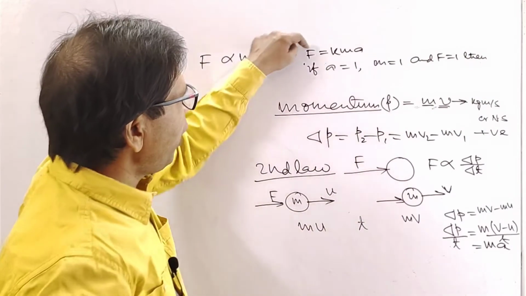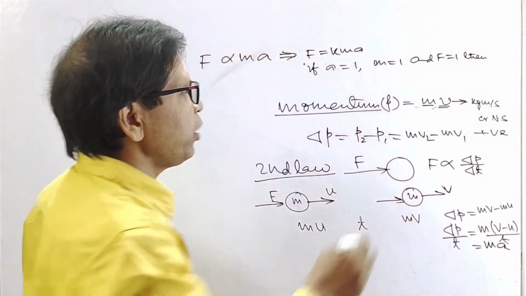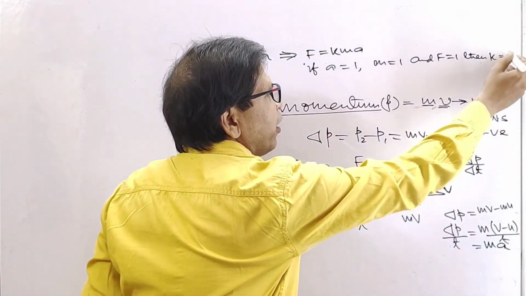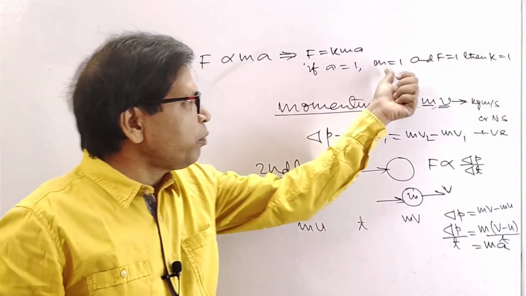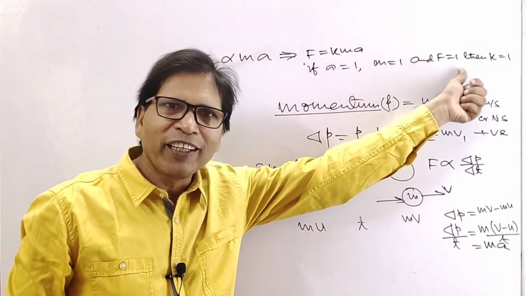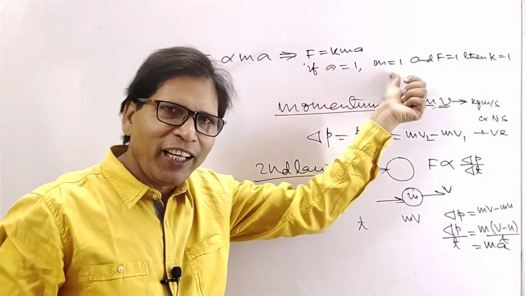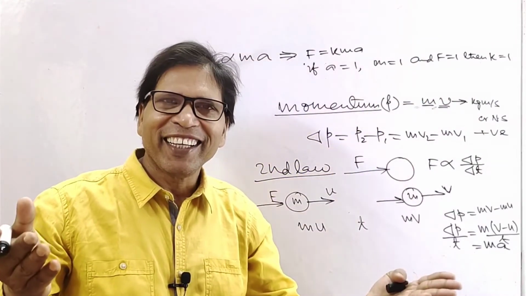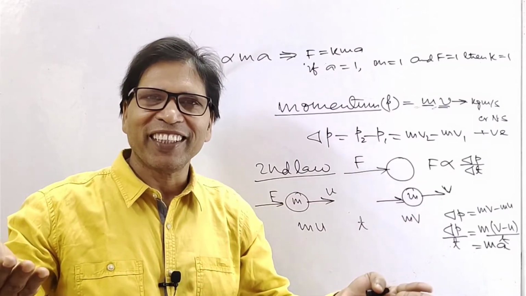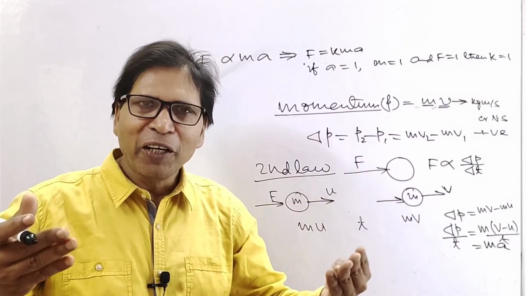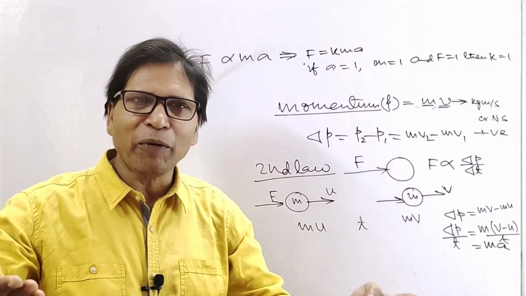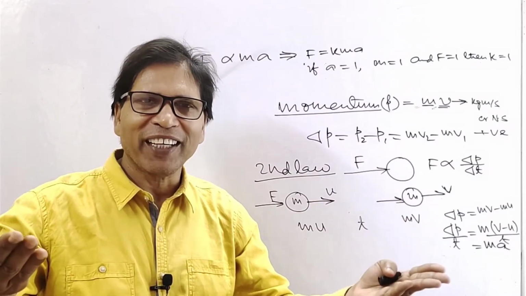Look at this, 1, 1, 1. So k is obviously 1. Therefore unit force produces unit acceleration of a body of unit mass. This is the definition of force. Unit force produces unit acceleration of a body of unit mass.